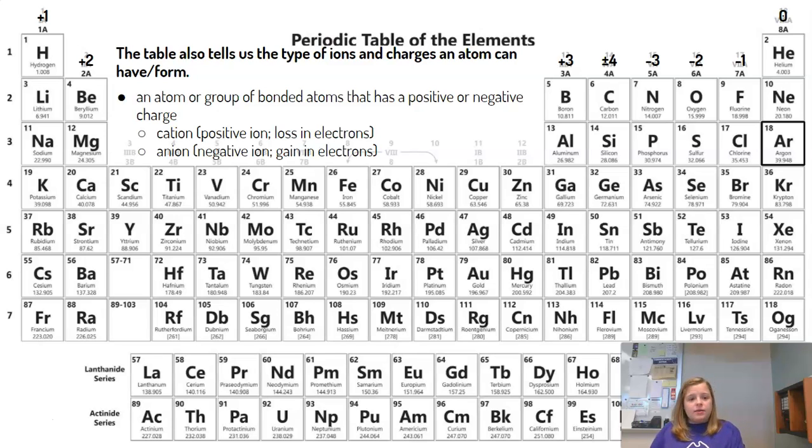Then we got argon. Now, argon is a 0 charge. Does 0 have a positive or negative charge? No, so it's not going to be any type of ion. It's never going to be an ion, and that means it doesn't lose or gain any electrons at all. Okay. All right. And that is all I have.